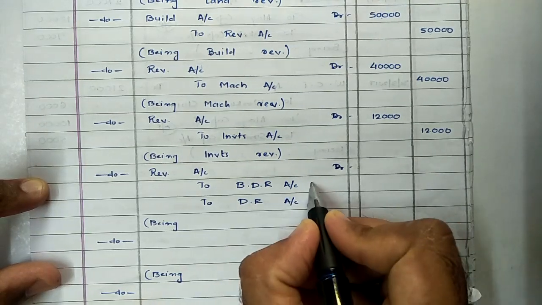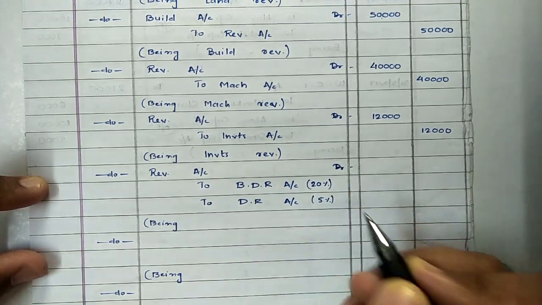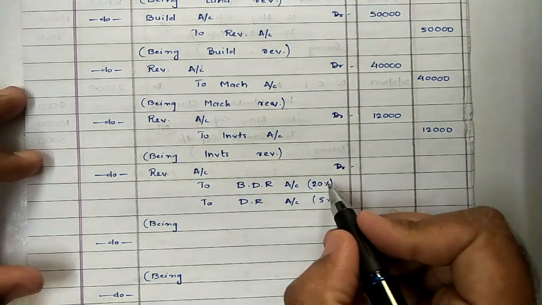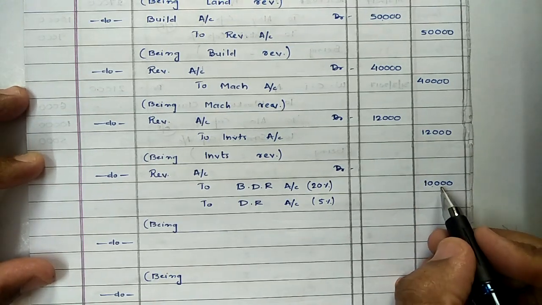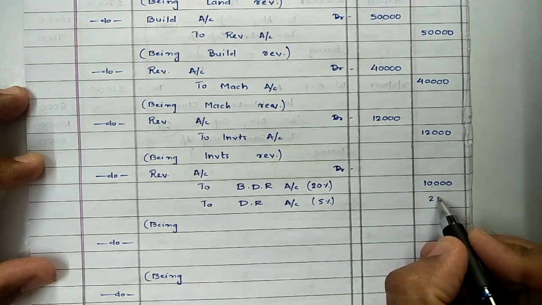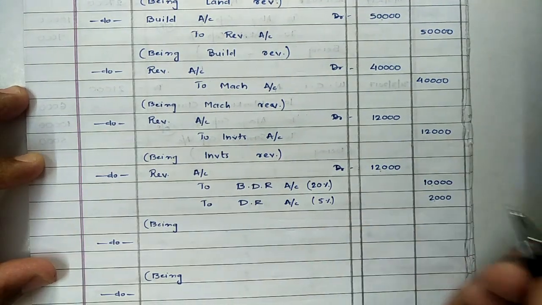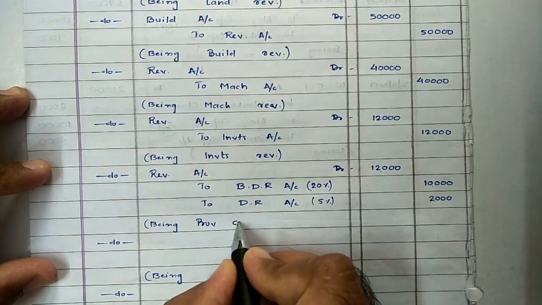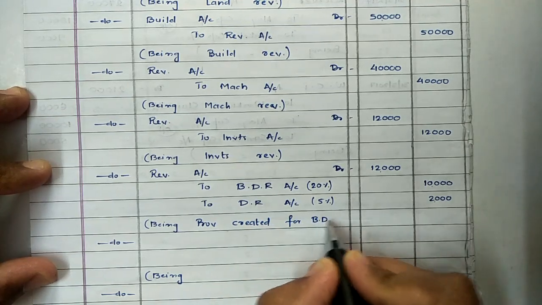Now rate was provided. Bad debts reserve was to be created at 20%, whereas discount reserve was at the rate of 5%. So for that we need to refer to value of debtors in balance sheet, which was 50,000. 20% of 50,000 will be equal to 10,000. Then after deducting 10,000 from 50,000, balance comes to 40,000. On 40,000, 5% provision, that will be equal to 2,000. So total amount to be transferred to revaluation as our expense would be equal to 12,000, being provision created for bad debts and discount.